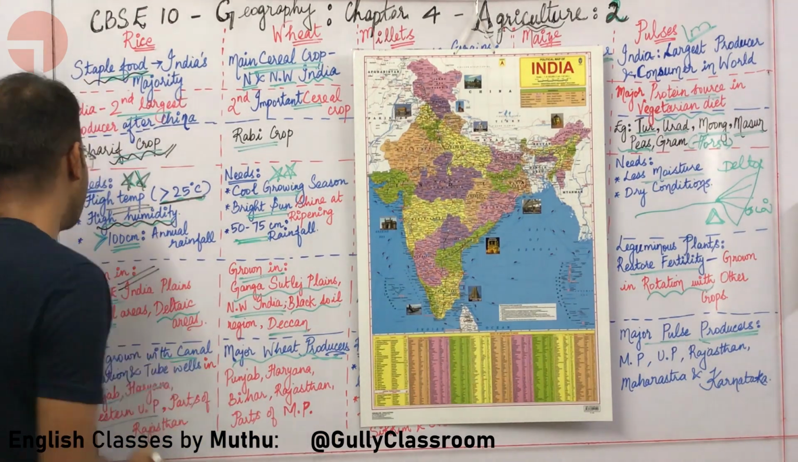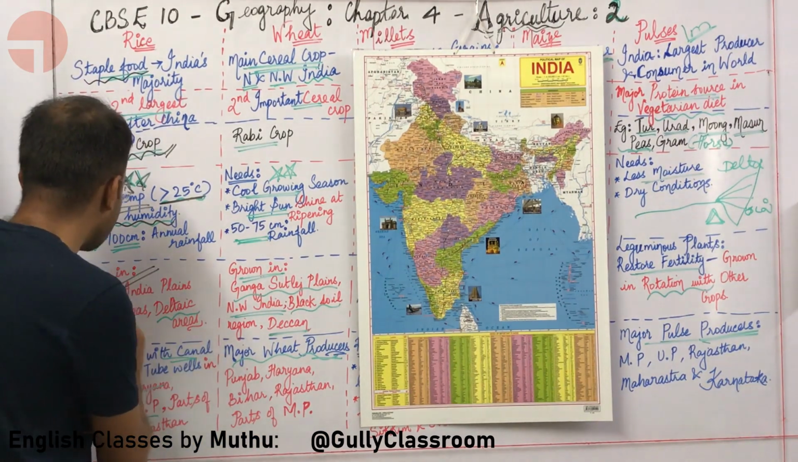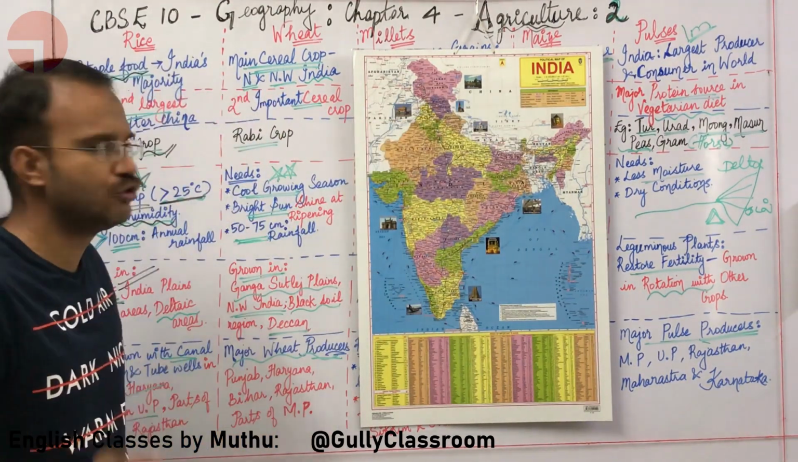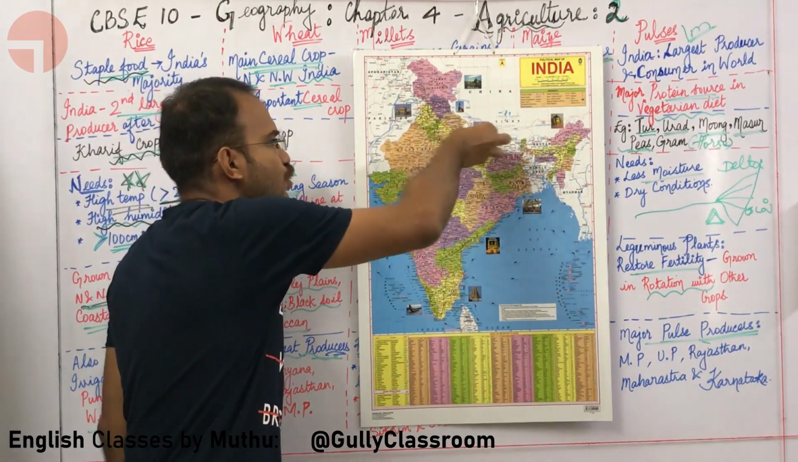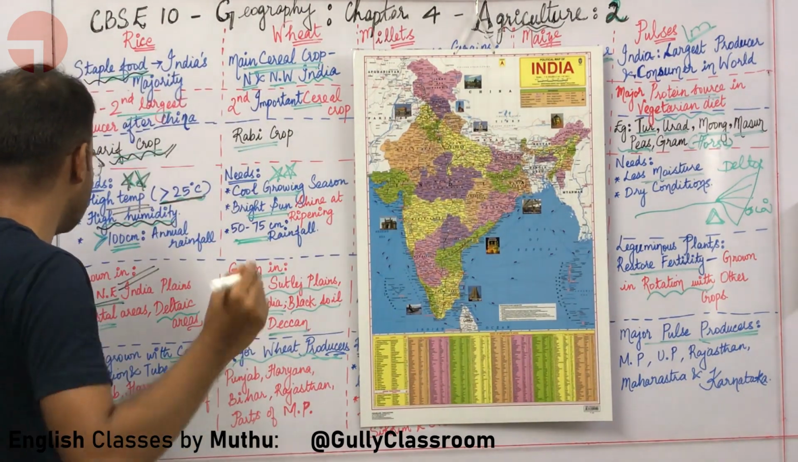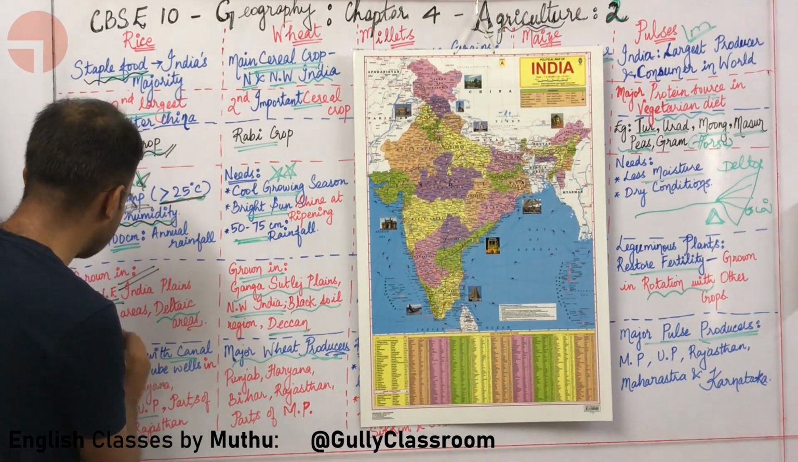Okay, sir. Where is rice grown in? Rice is grown in north and northeast India. North and northeast India means Uttar Pradesh and Bihar. Usually the Gangetic plains. Uttar Pradesh and Bihar will constitute north and northeastern India. Sir, what about the other regions?